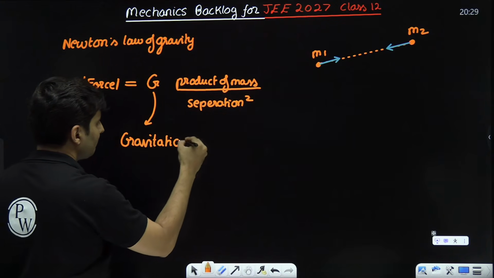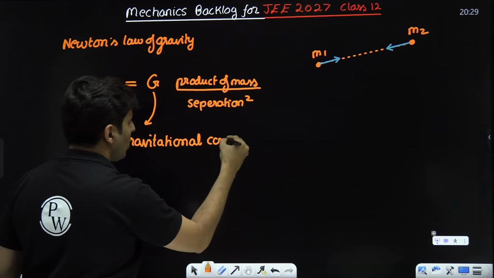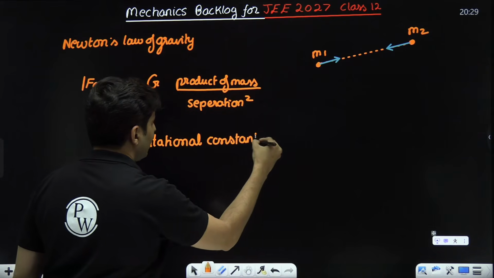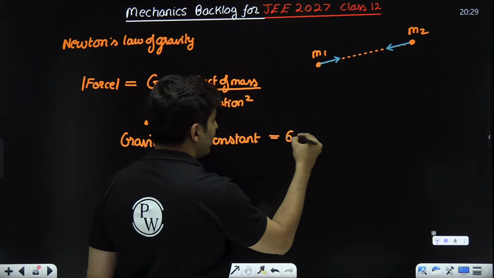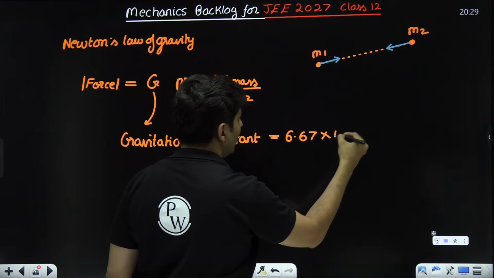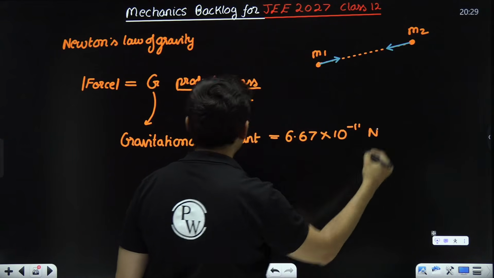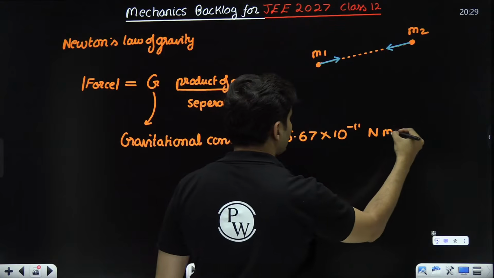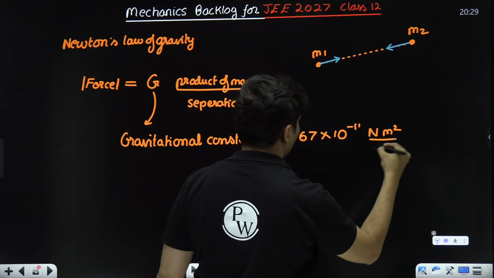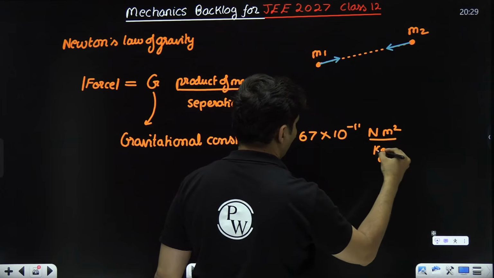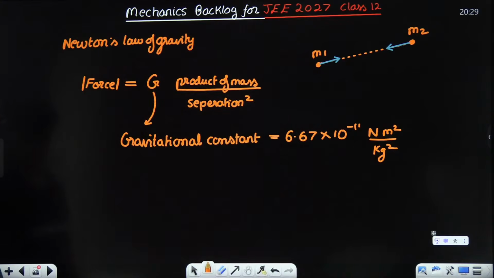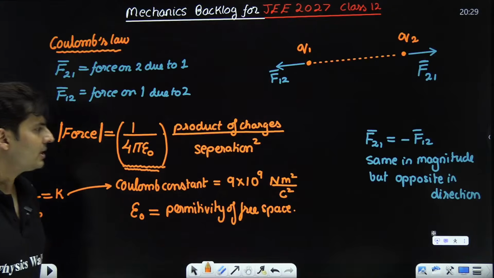Gravitational constant. And this gravitational constant has a value of 6.67 into 10 to the power minus 11 Newton meter square per kg square. That's the unit of it. Anyways, let's not focus much on gravity now. Let's go back to electrostatics.